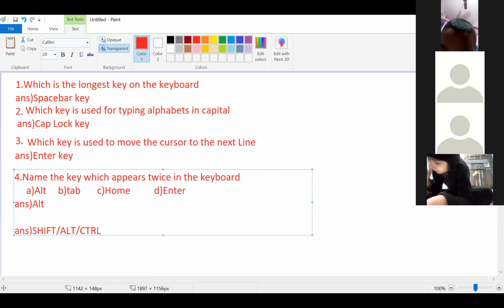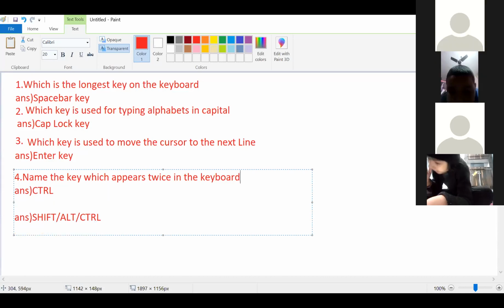Suppose alt is also not there, and the control key is there, in that case the answer will be control, CTRL. Understood? Yes everyone.